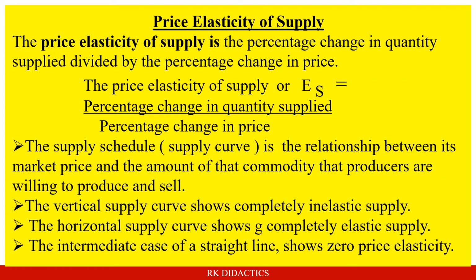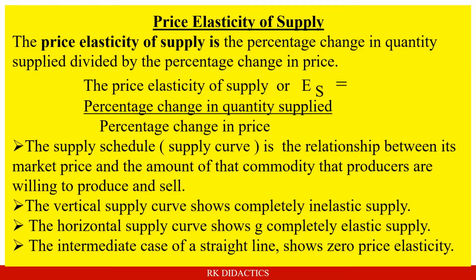What is price elasticity of supply? The price elasticity of supply is the percentage change in quantity supplied divided by the percentage change in price. So how shall we calculate it? The price elasticity of supply, or E subscript S, is equal to percentage change in quantity supplied divided by percentage change in price.